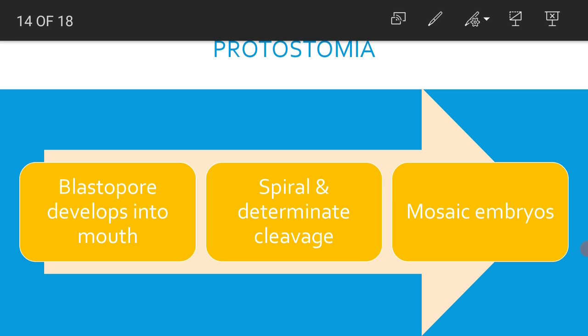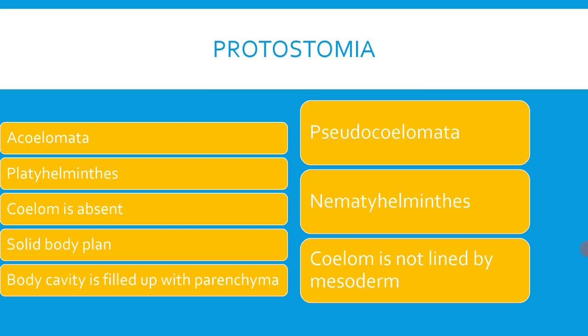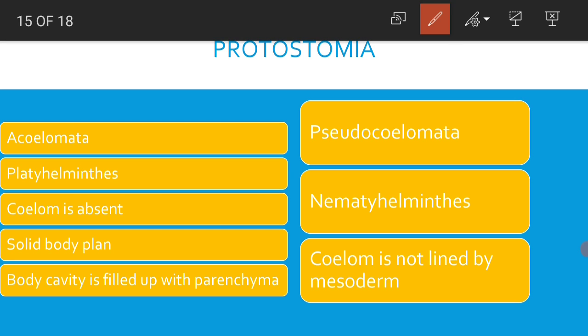Let us see how these are divided. Protostomia includes those organisms where the blastopore develops into mouth, and they exhibit spiral and determinate cleavage. The embryos of protostomes are called mosaic embryos. Protostomia is divided into acoelomata, pseudocoelomata and eucoelomata. Eucoelomates are again divided into schizocoelomata and enterocoelomata. Let us see all these categories one by one, starting with the first category.